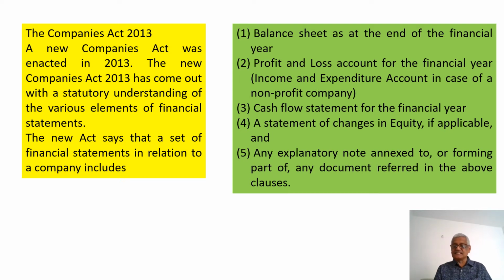A statement of changes in equity, if applicable; that is, if there is a change in the capital composition, that should be made known by way of a statement. 5. Any explanatory note annexed to it or forming part of any document referred to in the above clauses. Now let us see what are the amendments which took place in 2015.